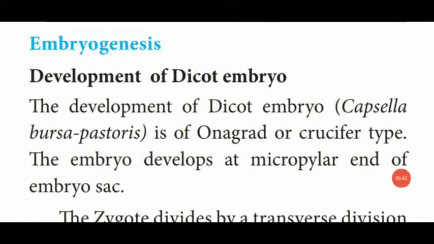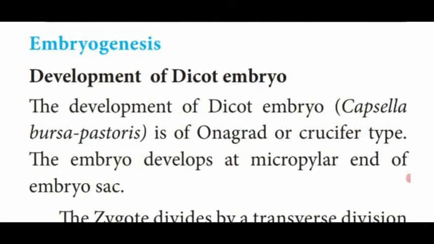Dear students, now we are entering into the topic embryogenesis. Simply we can say that the development of the embryonal or embryonic stage is called embryogenesis. Here we are going to see the development of the dicot embryo, example Capsella bursa-pastoris. It is a crucifer type or onagrad type of embryo. This is an important 1 mark question. The dicot embryo is the dash type of embryo, meaning onagrad or crucifer type.